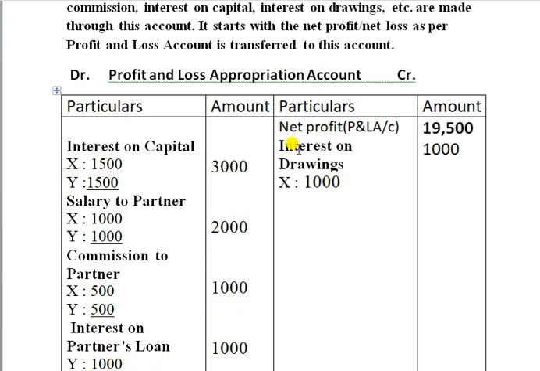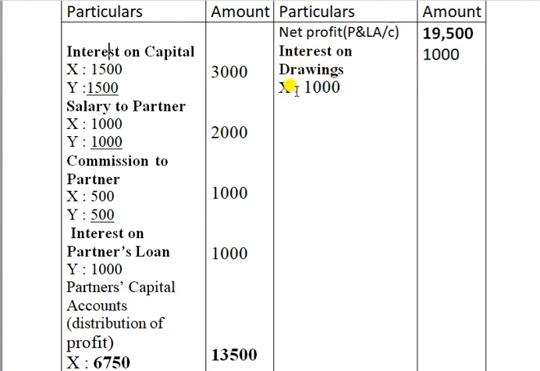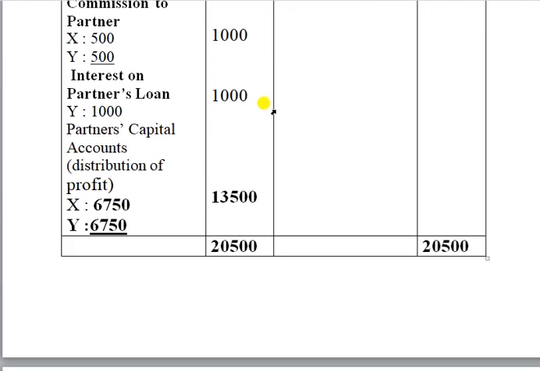Here also, interest on drawings account debit to P&L appropriation account. Before that, you have to make another journal entry. First, we are making these payments to the partners, so write interest on capital account debit to the concerned partners' capital accounts. Likewise, salary to partners account debit to X capital account, Y capital account. For interest on drawings, X capital account debit to interest on drawings.